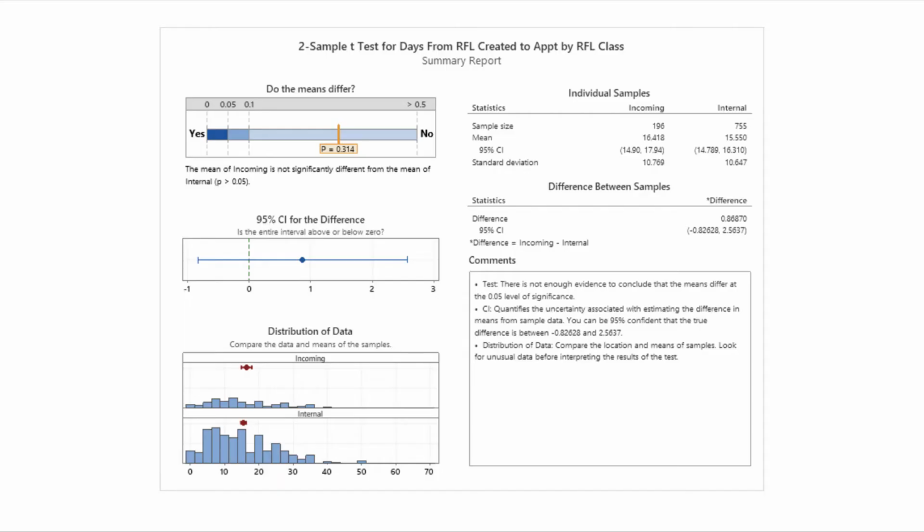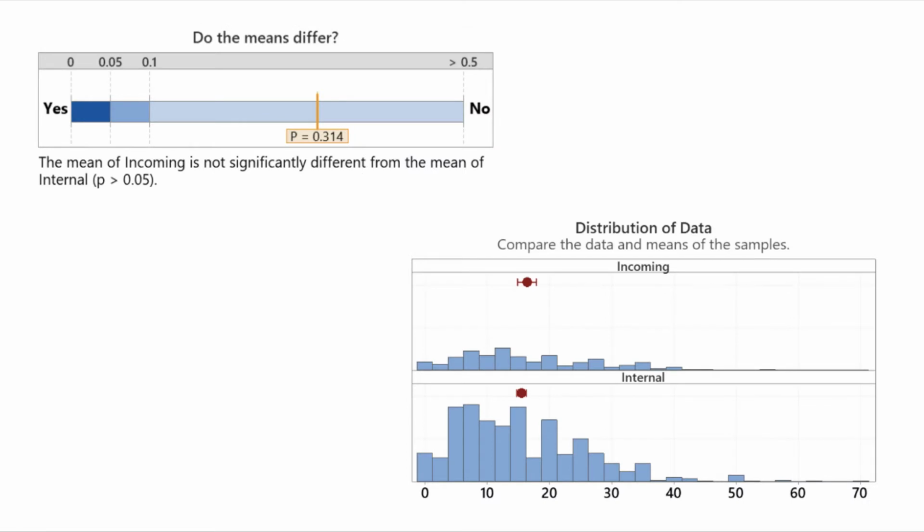For example, a clinical team trying to decrease the number of days from referral to consult expected to see that incoming referrals from outside the system took longer than internal referrals from within the system. But upon conducting a t-test, they learned that those samples were not statistically different. That knowledge meant there were no differences in processes to explore further, and it allowed them to treat both groups of patients the same as they developed changes to test.